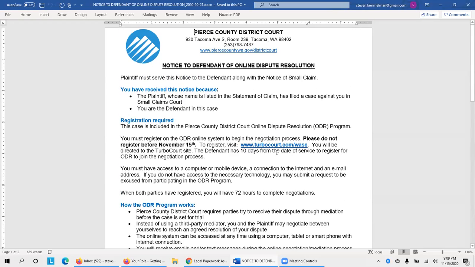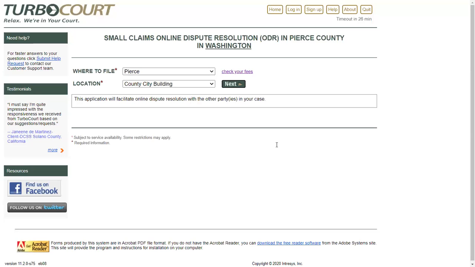The notice includes the link to register for ODR in TurboCourt for Pierce County. Going to this website takes you to TurboCourt, where you will register for ODR. If you are a first-time user of TurboCourt, you need to register with TurboCourt by clicking the Sign Up button.